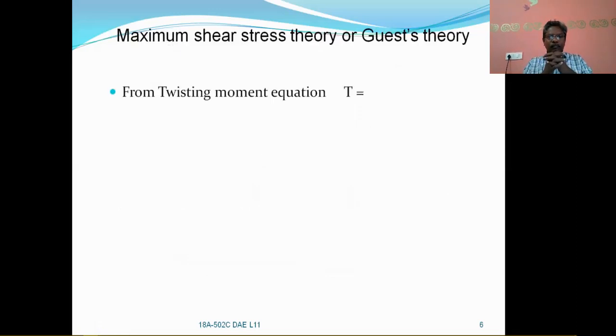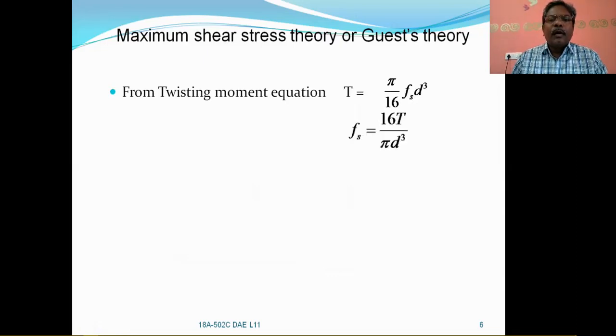Now from the twisting moment equation, T is equal to pi by 16 Fs d cube, as we are already aware, and this can be rewritten as Fs is equal to 16T by pi d cube.